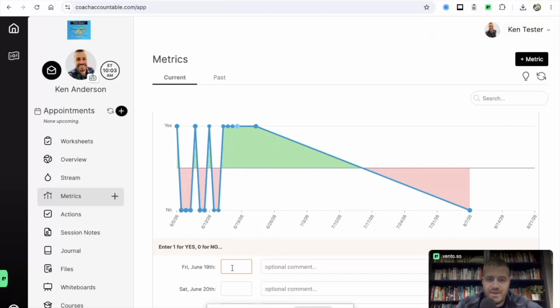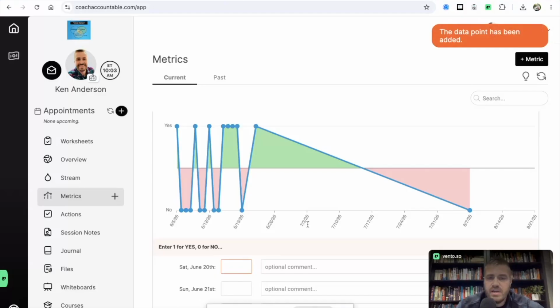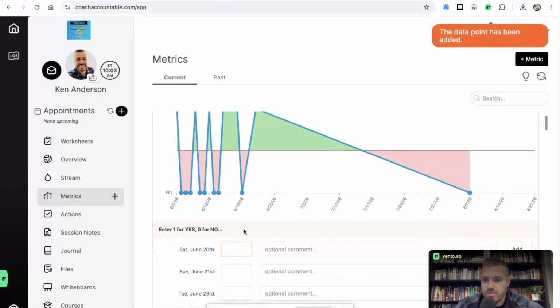Then we'll say, you know what, I know I didn't do it on Friday the 19th. I was traveling, so we'll put a 0 for no, enter, and it updates it. Pretty simple. Again, either just go back to worksheets and complete the ones that have been assigned that you didn't do, or you can just do it right here.